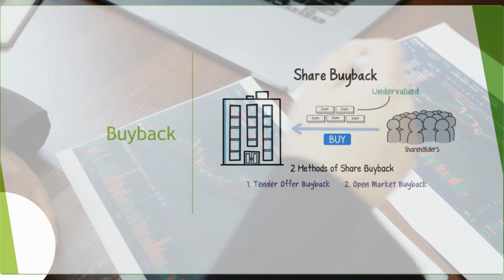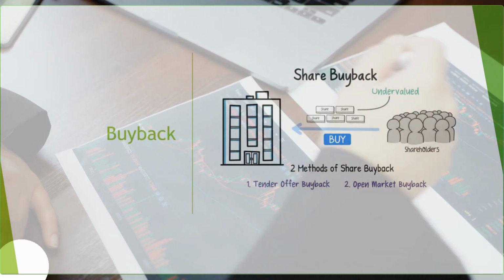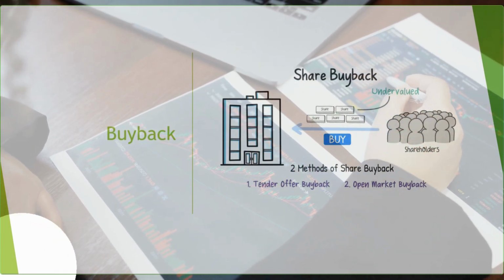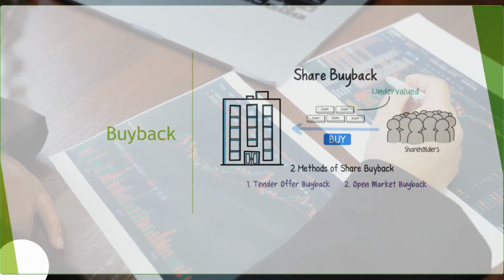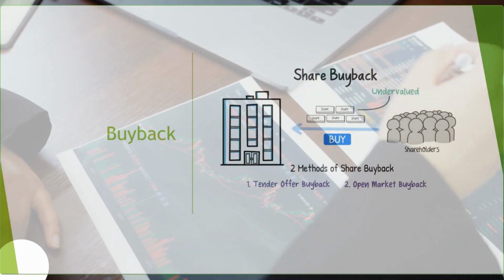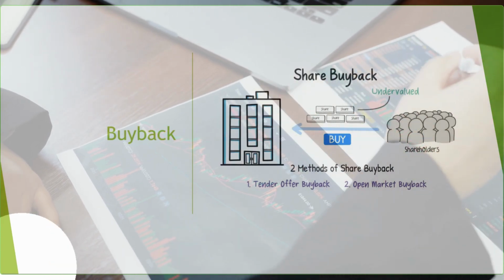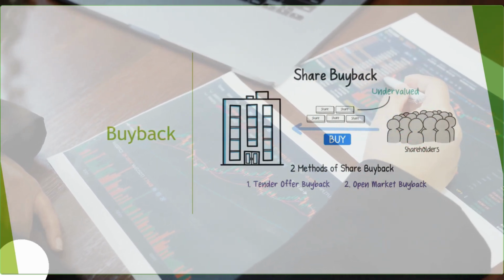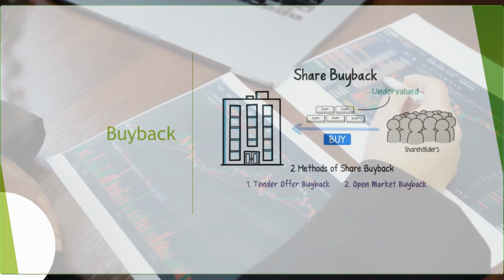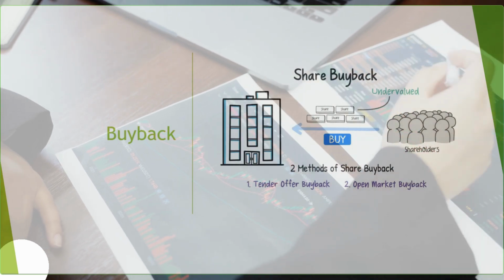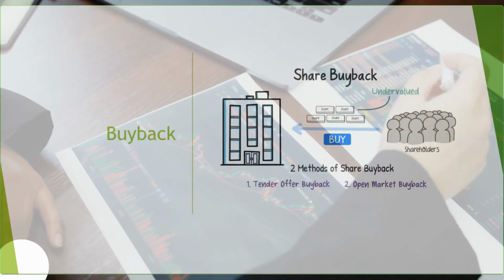How you will come to know whether they are buying or not is that they announce beforehand: from this date we are going to buy this many shares for the next 6 months, or they will state the price. So recently Infosys has done a buyback from the open market. They announced this much quantity of shares from the open market up to the price of 1700. When the stock price reaches 1700, they will stop buying, and they will be buying for up to 6 months. So slowly they will buy.